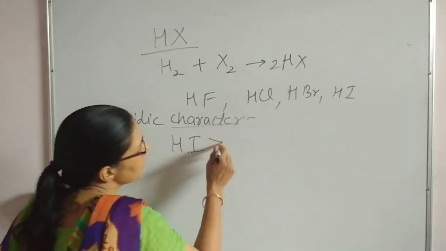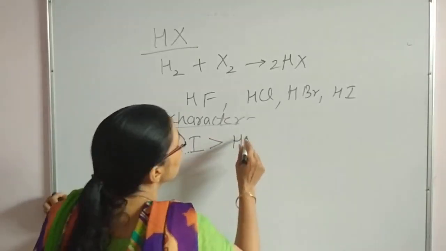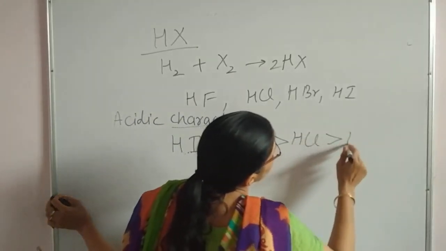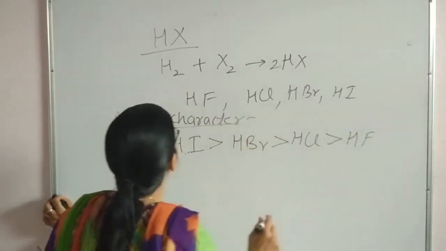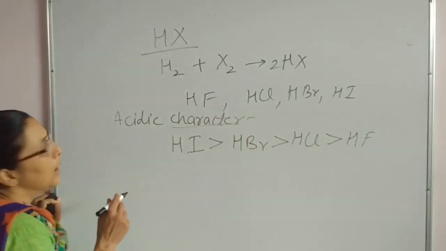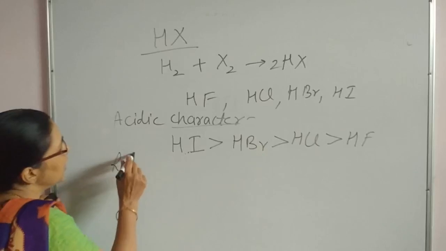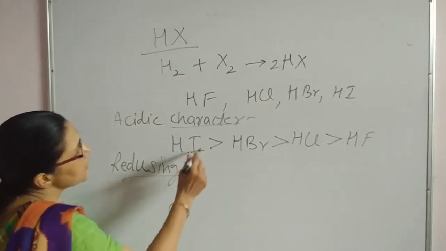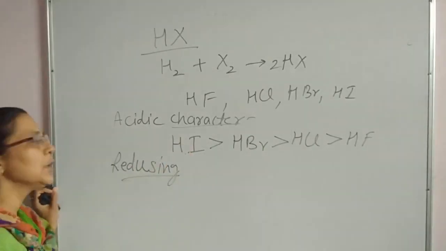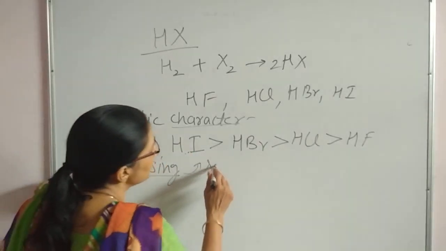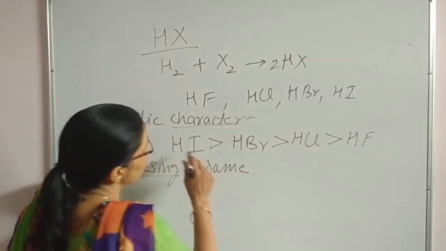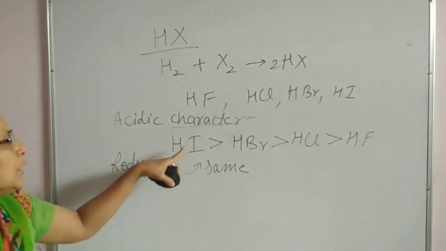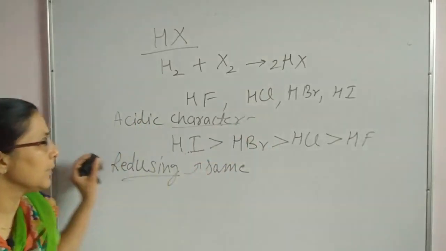It will be the strongest acid as compared to HBr, followed by HCl and followed by HF. As we have seen earlier also, the reducing nature also has the same sequence, because easily hydrogen is detachable, it means easily hydrogen is available for reduction. So the reducing nature is also having the same thing.